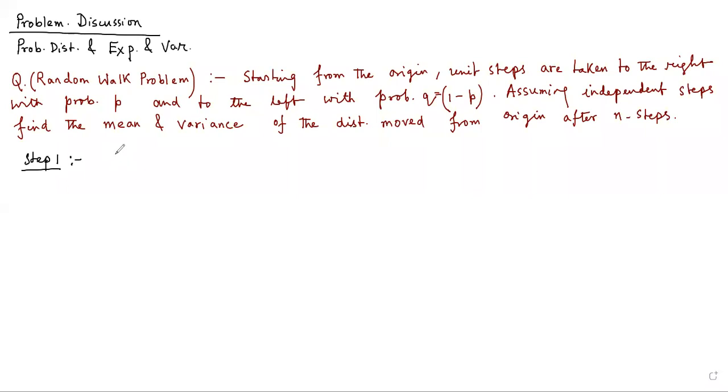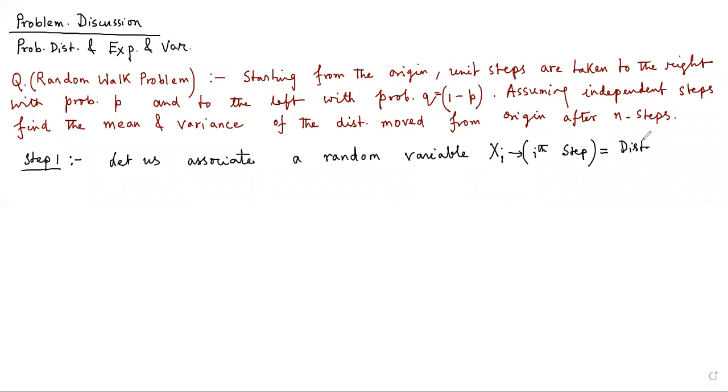Let us associate a random variable xi, which corresponds to the ith step, and this actually means the distance covered after the ith step. In this manner I am defining the random variable.